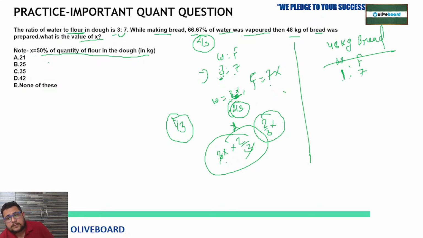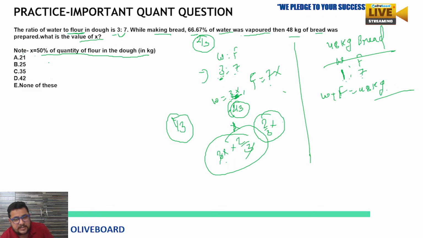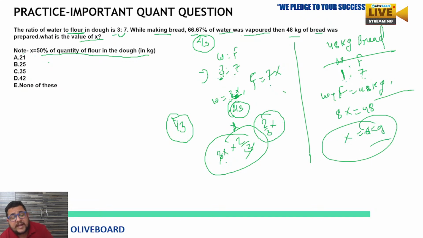Water and flour. Now, x plus 7x, water plus flour equal to 48 kg of bread or not? Yes, that has been prepared by this only. Is this clear to all of you? So see, x plus 7x means 8x equal to 48 kg. So x would be equal to 6. And when we know the value of x, then you can easily say what they are actually asking from you.